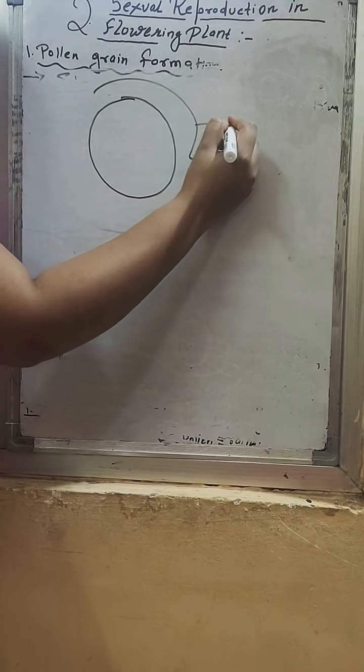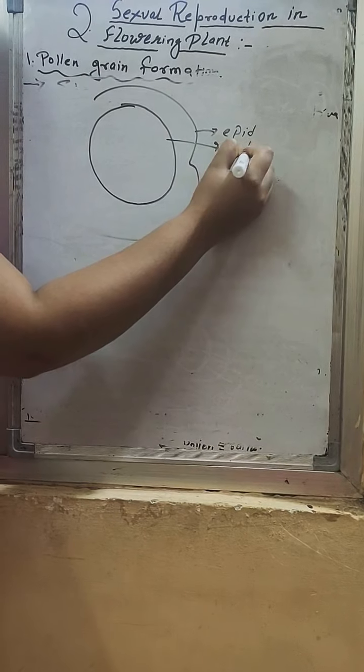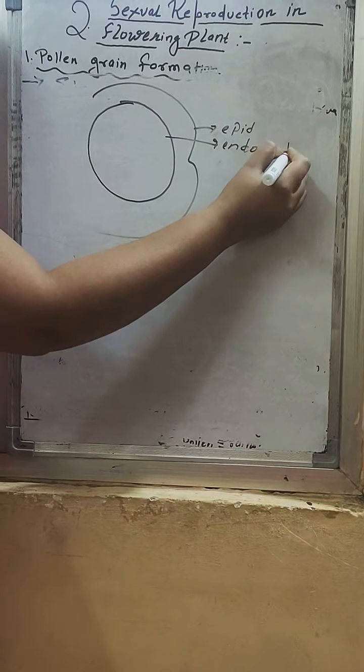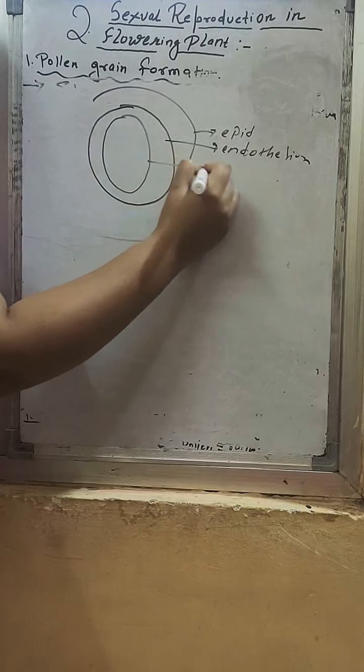The outer layer is known as epidermis. Understood? This layer is known as endothelium, and this one is known as the middle layer.